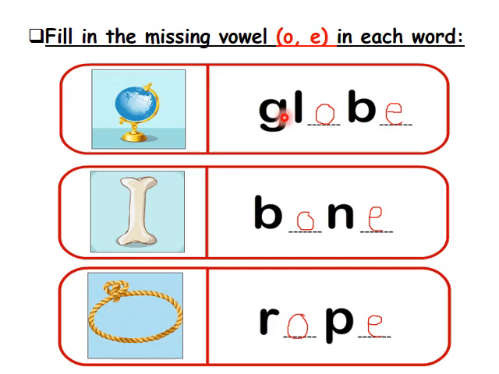Okay, so here, let's read the words again. Globe, bone, rope. Great work. And this was our lesson for today. I want you to practice, read all the words with the long O sound.